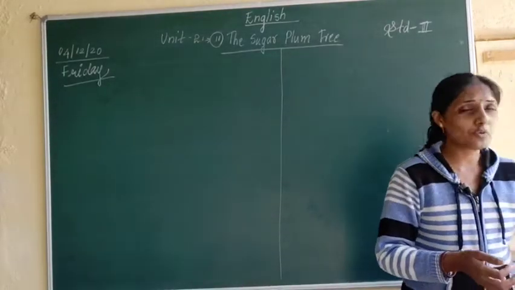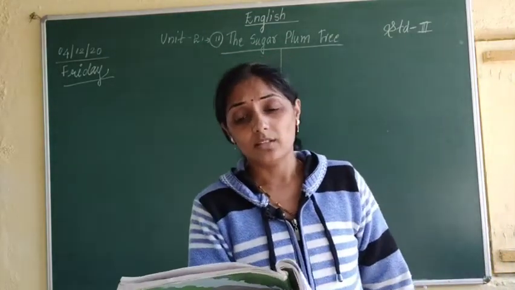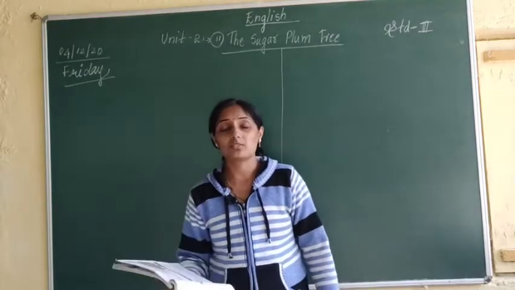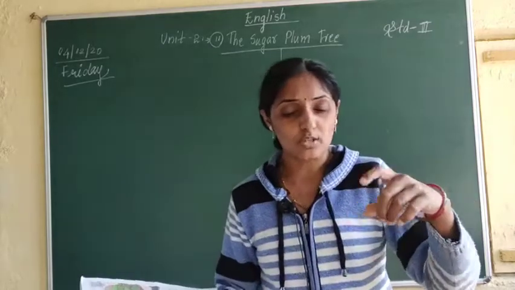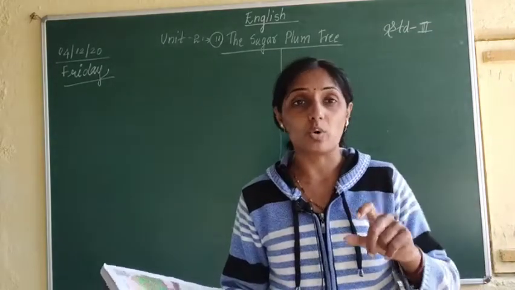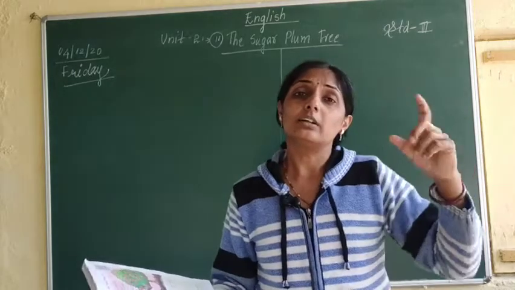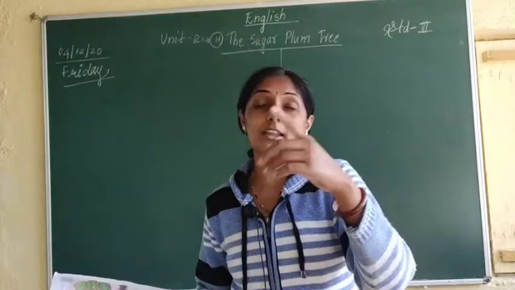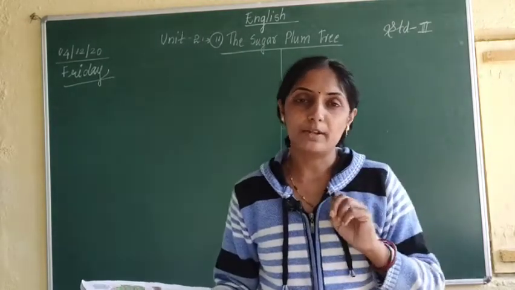Here it is told that, have you ever heard of the sugar plum tree? It is a marvel of great renown. It blows on a shore of a lollipop sea. On what shore does it grow? It grows on the lollipop sea shore. Correct or not? And this lollipop sea shore is in a garden, and in that garden there is one tree, and the name of that tree is what? Sugar plum tree. Correct? In this way I have explained the poem to you in short.